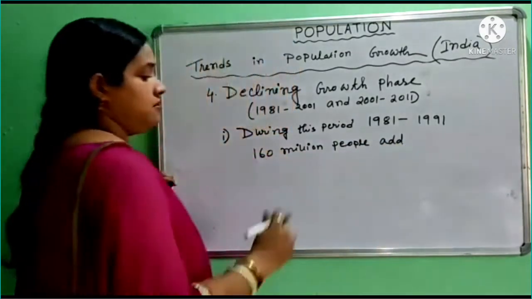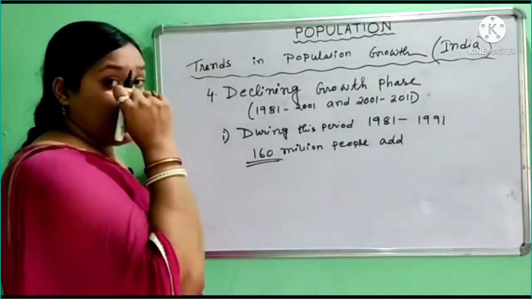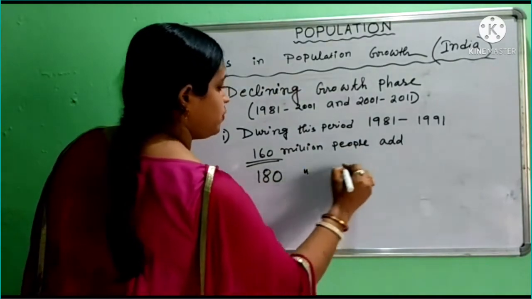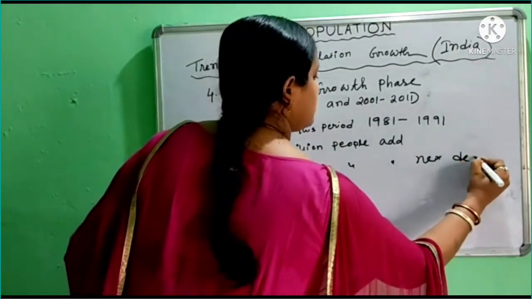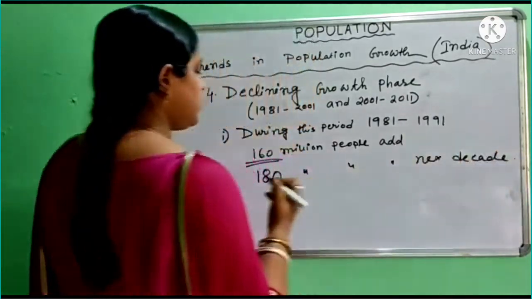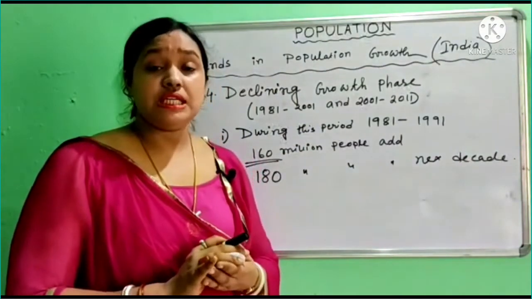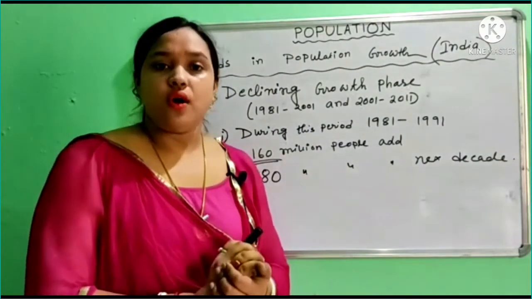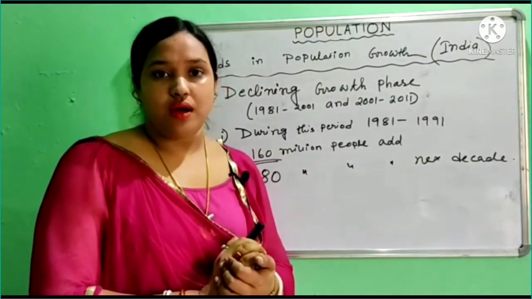Okay, 160 million people added to it, and another 180 million people added in the next decade. So it was quite clear, however, that the growth rate of population declined. So this is a good sign, a good sign for the success of the family welfare program.